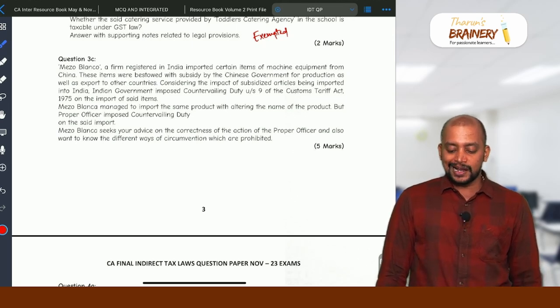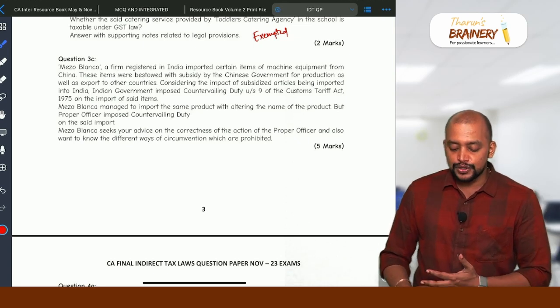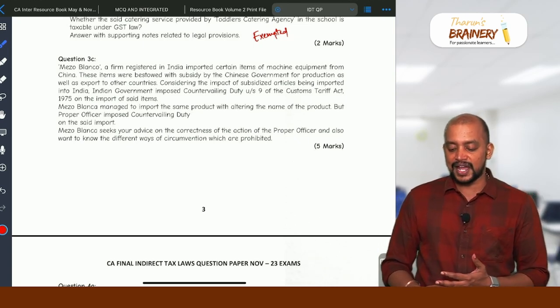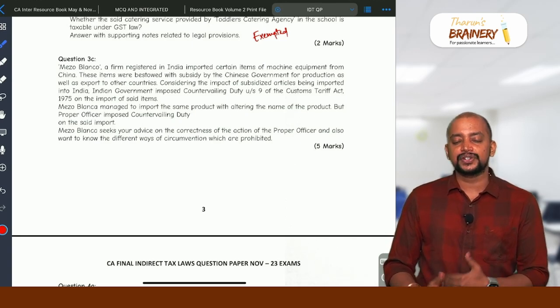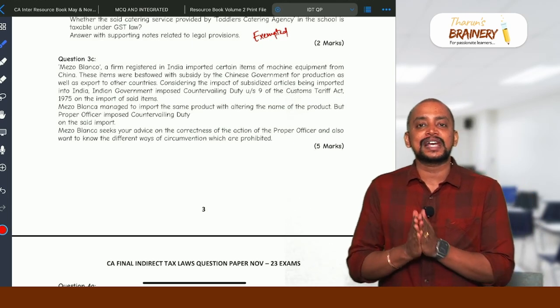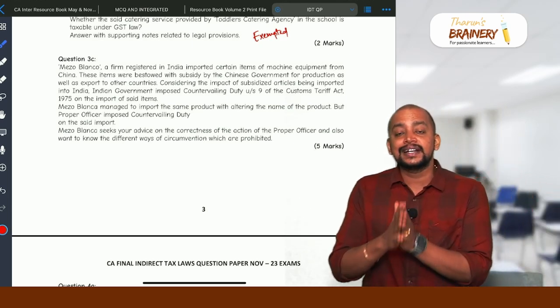So Mezzo Blanca managed to import the same product by altering the name of the product, but the proper officer imposed the countervailing duty on the said import. Mezzo Blanca seeks your advice on the correctness of the action of the proper officer and also wants to know the different ways of circumvention which are prohibited. This is the concept of circumvention of anti-dumping duty and anti-subsidy duty.